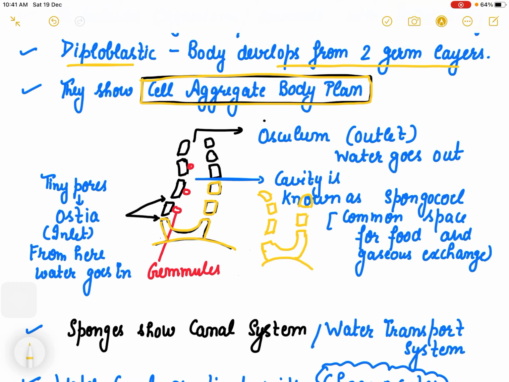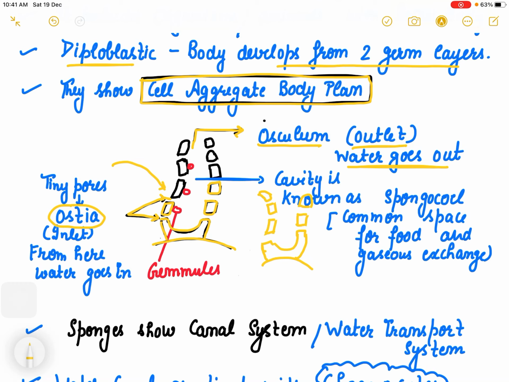Now after drawing this, these tiny pores which you are able to observe are known as ostia, and these are the inlets. Through these inlets the water enters into the body. Now the upper portion, this major big pore, is known as osculum. Osculum is the outlet through which water goes out, right?